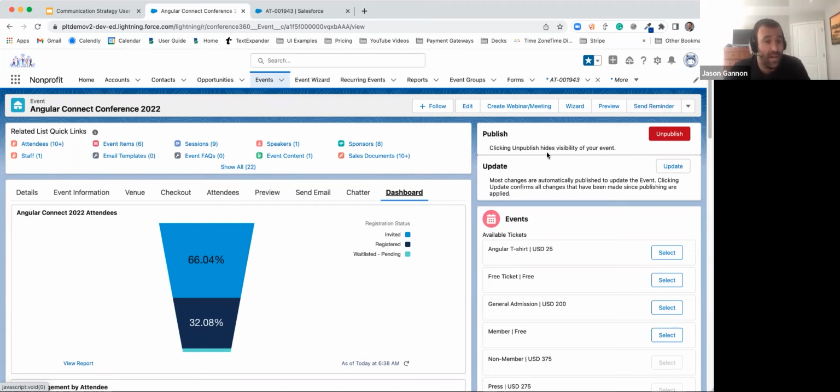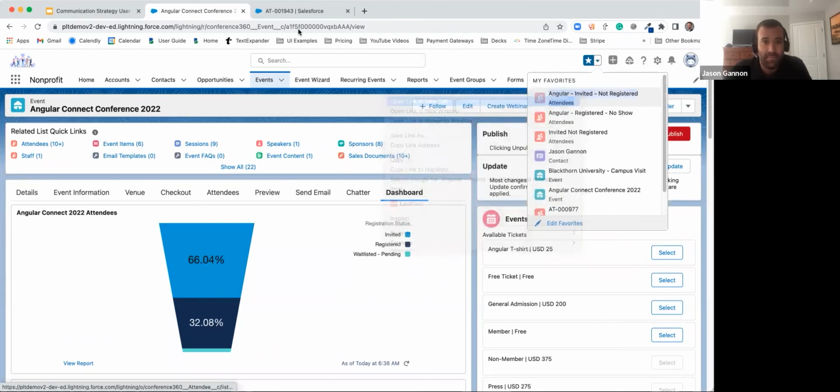From past history, I know that sending a text message is a little bit more personalized, and we find that we have a much higher open rate and engagement rate. We have a 90% open rate versus a traditional email, around 46%. So I'm going to go ahead and layer on this communication with SMS. So I'm going to send a text message to that 66% who have not registered yet. So I have this list ready to go.